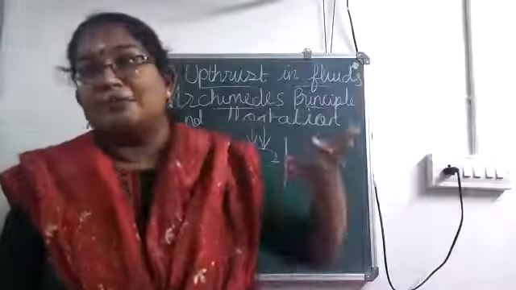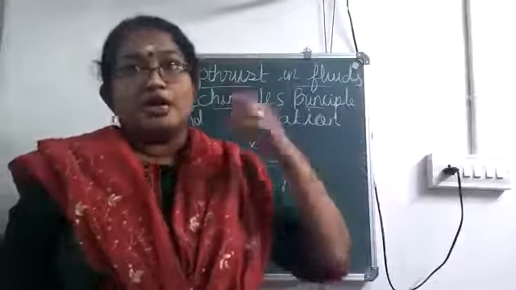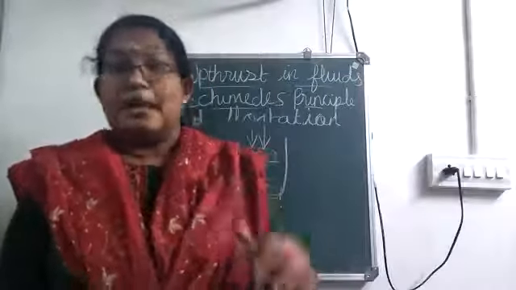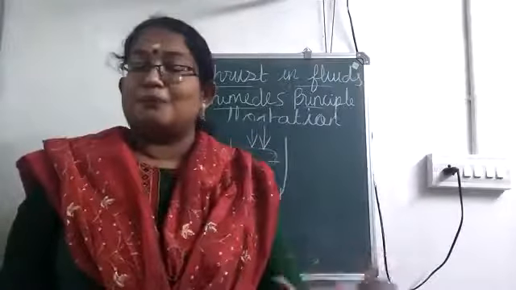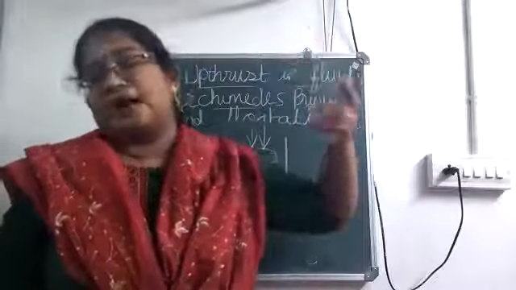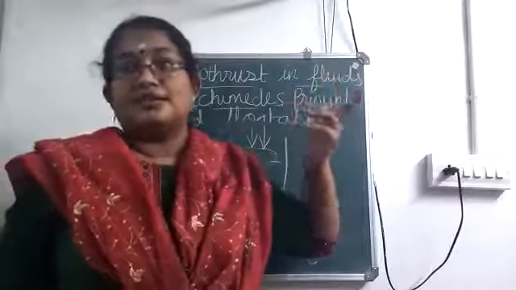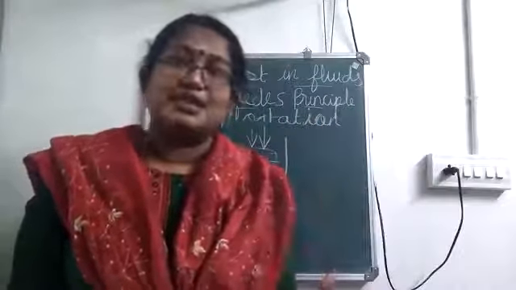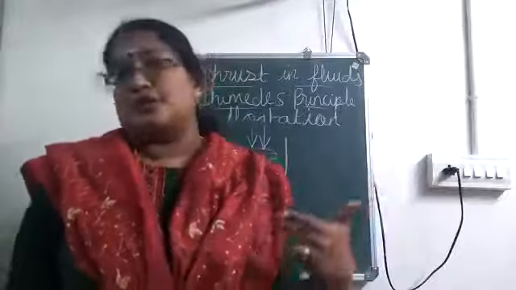The mug will come up. To push the mug downward, we applied force, but nobody is there to apply force to bring it back, yet the mug comes up. What is the reason? Who is applying force in the upward direction? It is the liquid.